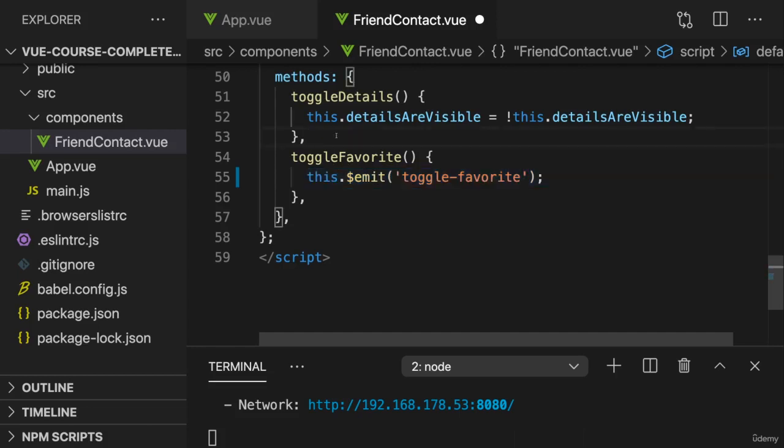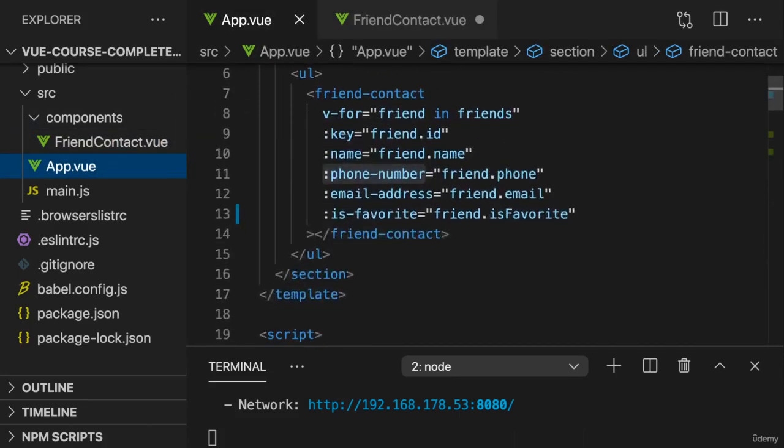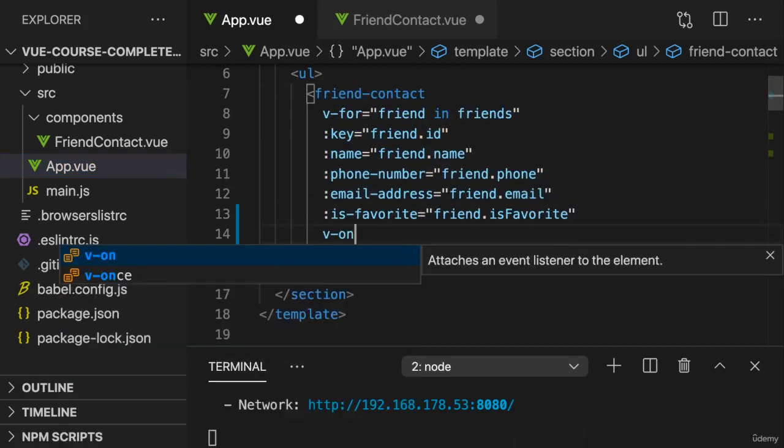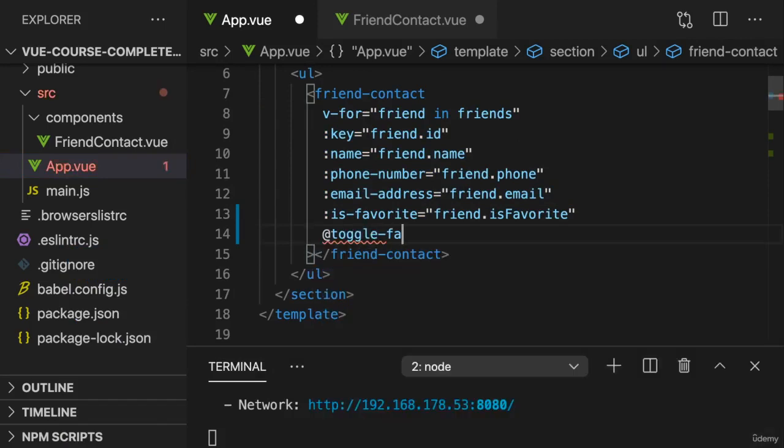And what do you do with that? Well, you listen to it just as you can listen to clicks on buttons. In the app.view file, where we use our own component, you can listen to it with v-on or the @ shorthand. And here we can listen to toggle-favorite and bind this to any JavaScript code that should execute when this event is emitted.